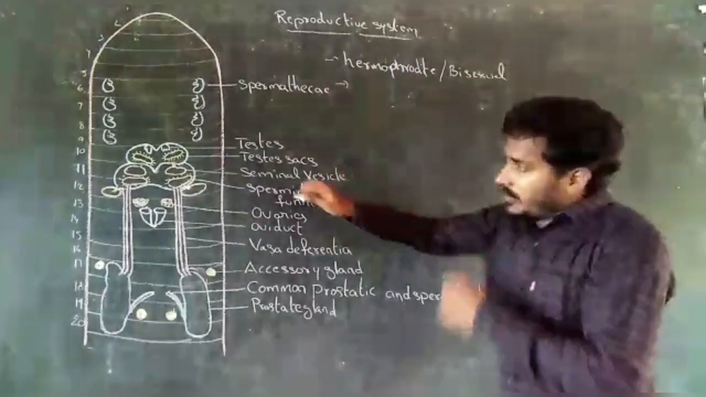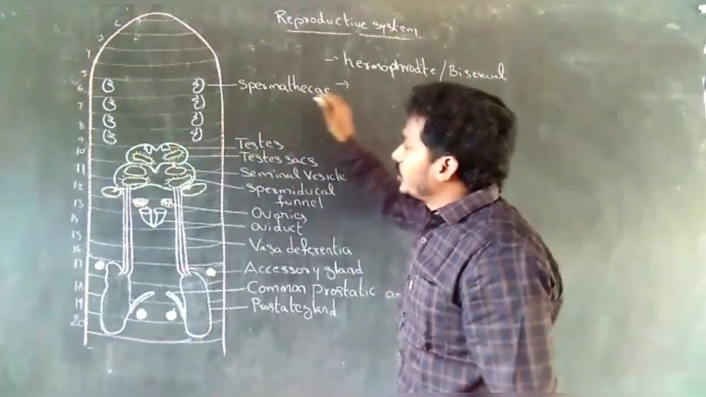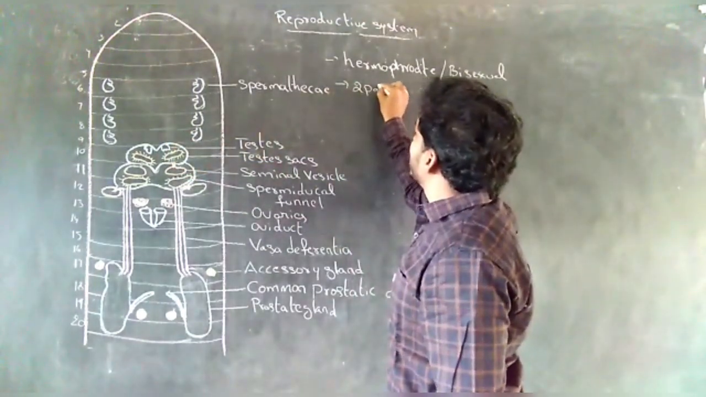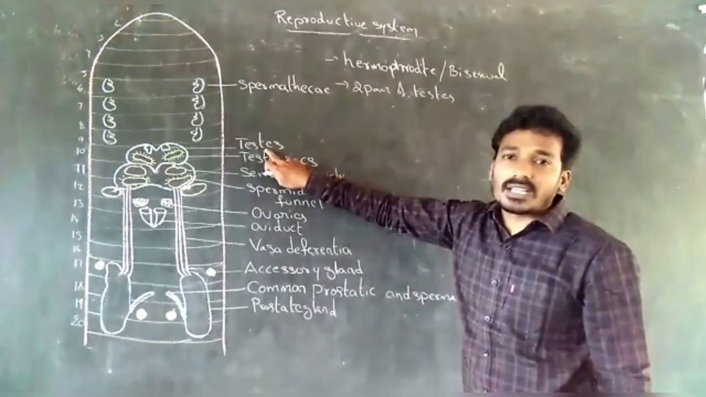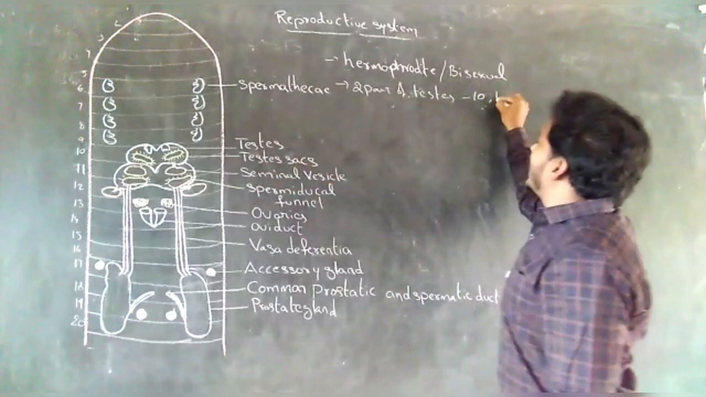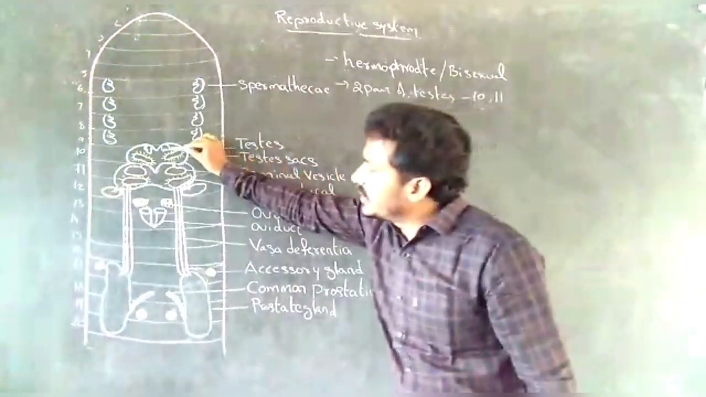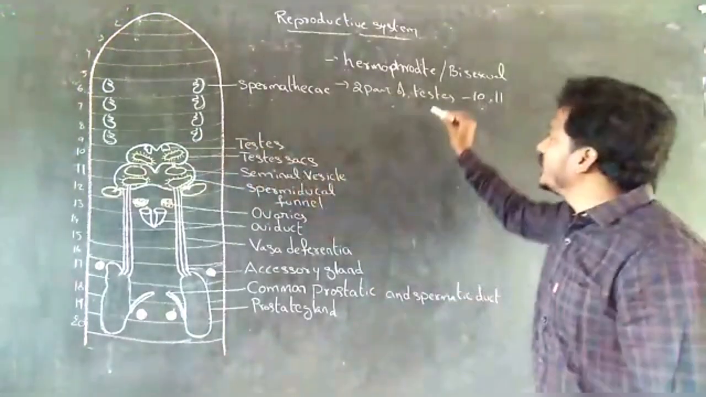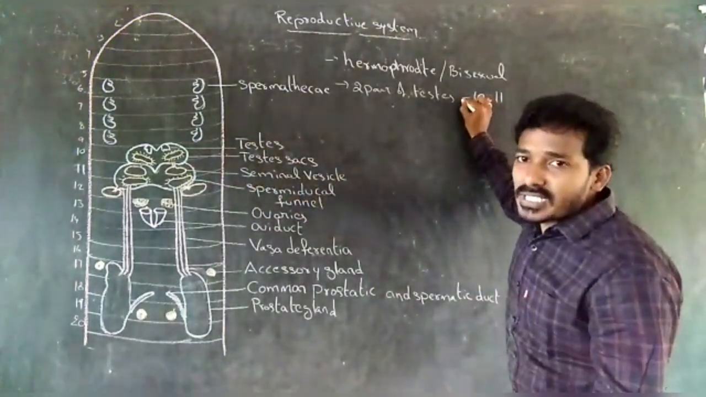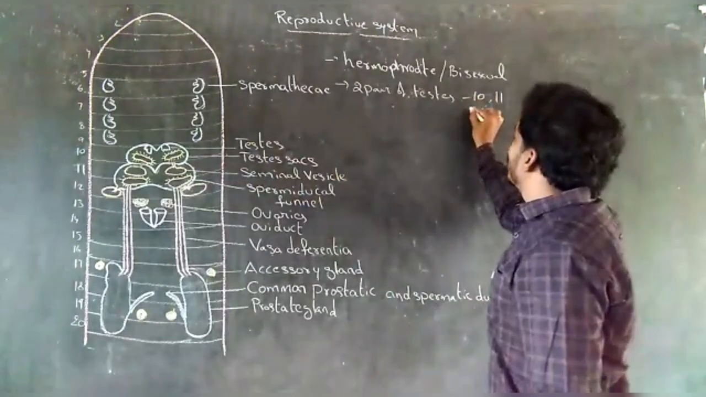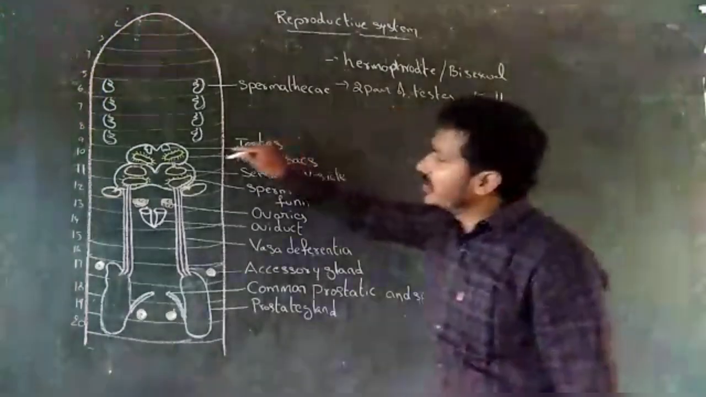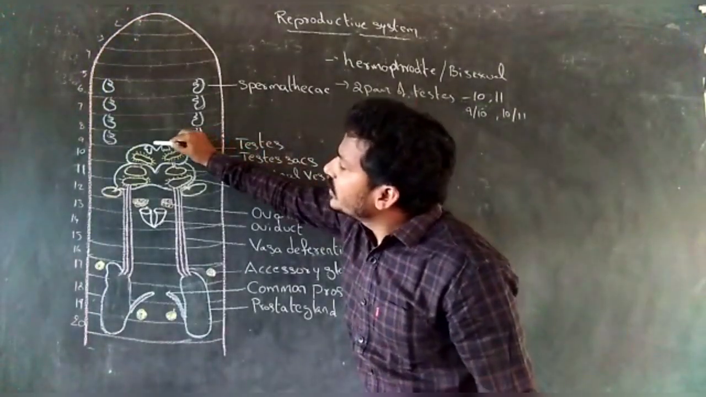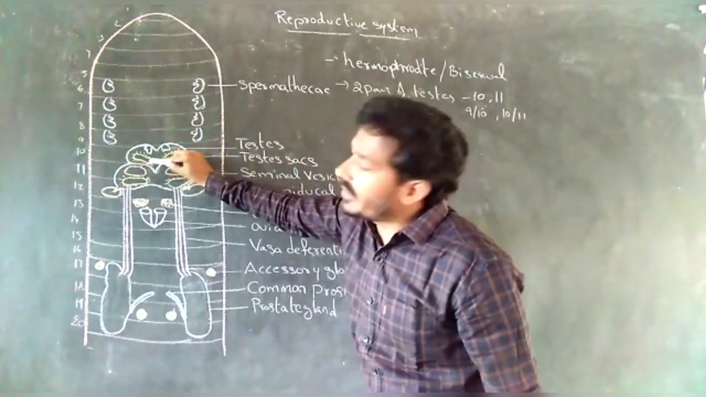Earthworm contains two pairs of testes. Testes are present in the 10th and 11th segments. The testes are attached to the septa of 9 by 10 and 10 by 11.